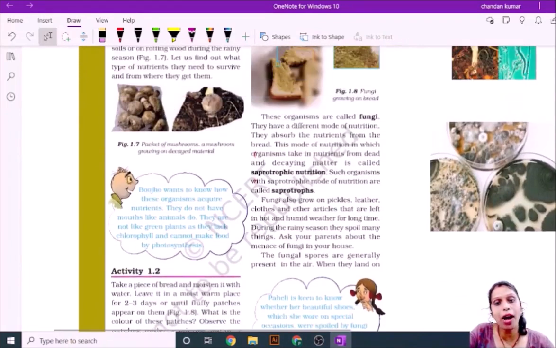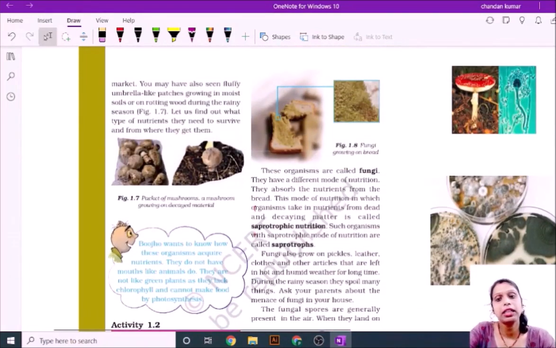Okay, now our next topic is saprotrophs. I have already discussed saprotrophs with you: the mode of nutrition in which a living organism depends for food on dead or decaying material is called the saprotrophic mode, and such organisms are called saprotrophs. Here you can see a white thread-like structure. What is this? This is fungi.